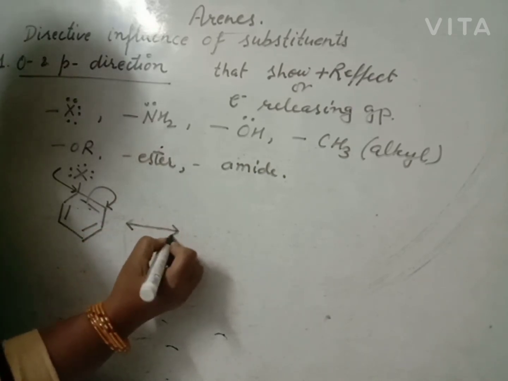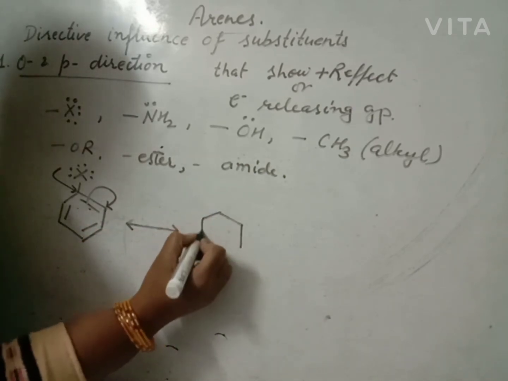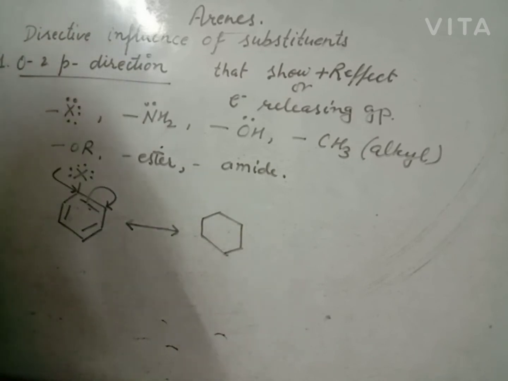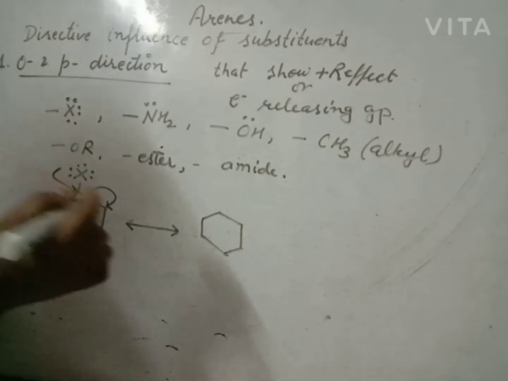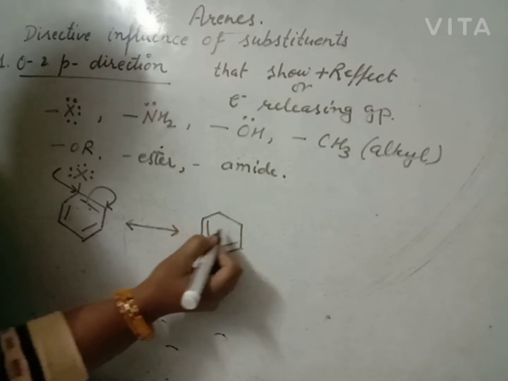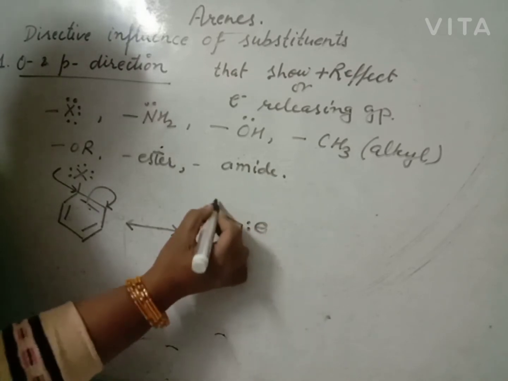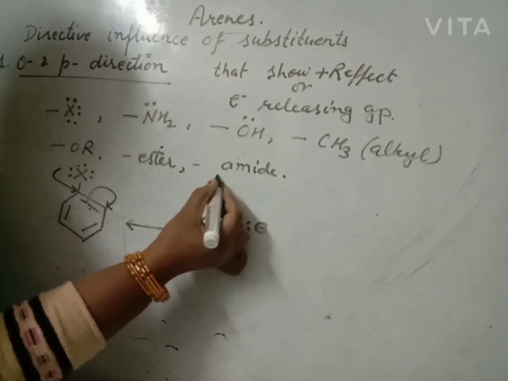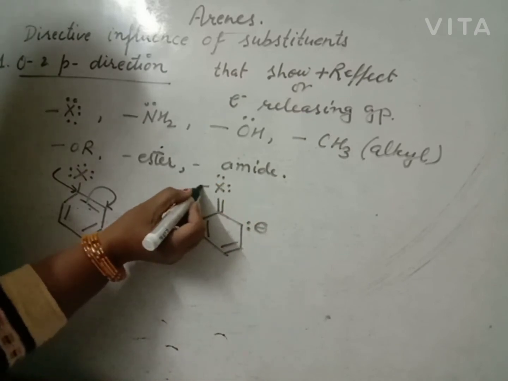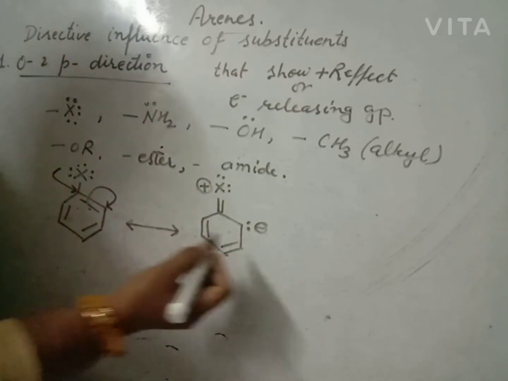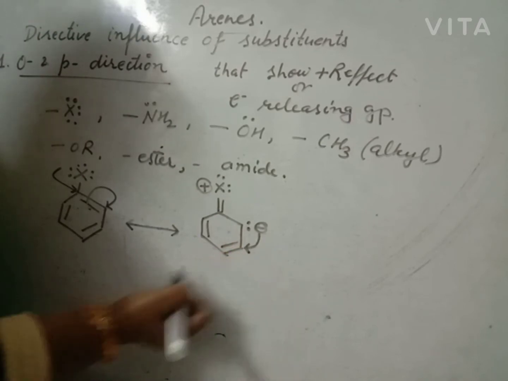It increases the resonance, increases the reactivity of benzene. It activates the benzene towards the incoming electrophile by increasing the electron density. It will lose the electron, so it carries positive charge. Now it transfers the electron towards itself.